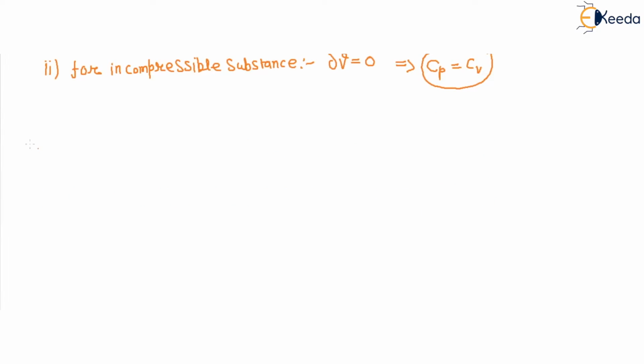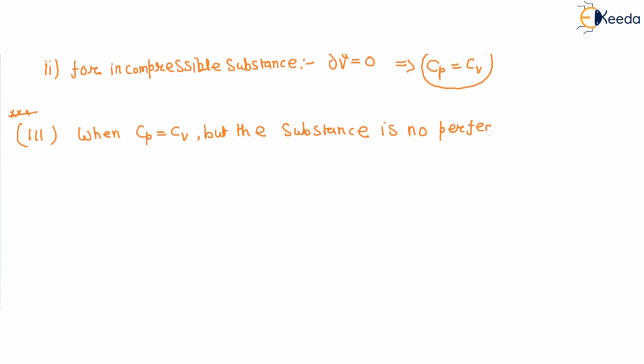The third observation, which is very important, is when Cp is equal to Cv but the substance is not perfectly incompressible. So think about which substance is like that.